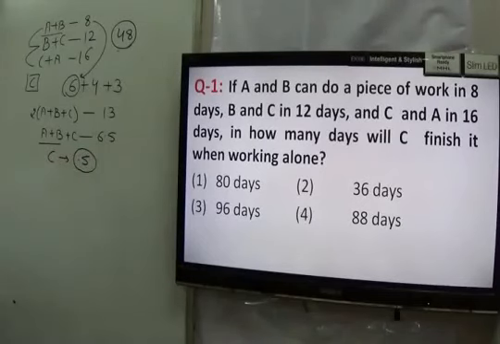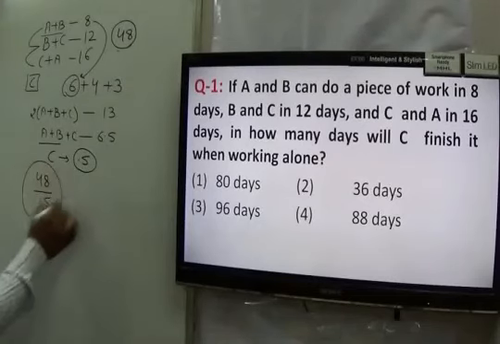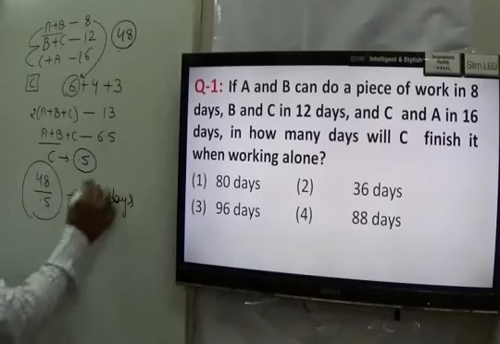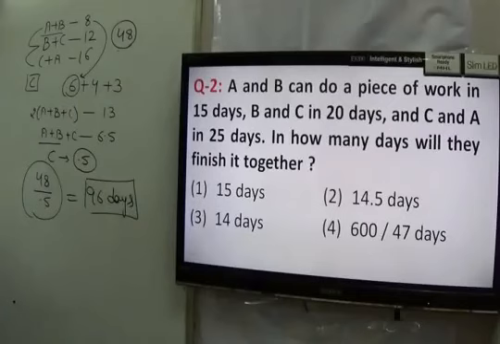What is the total work that C has to do? 48. It means the time taken by C is 48 by 0.5, that is equal to 96 days. It becomes your answer. So we can say that C takes 96 days to do the work. Then you have statement number 2.